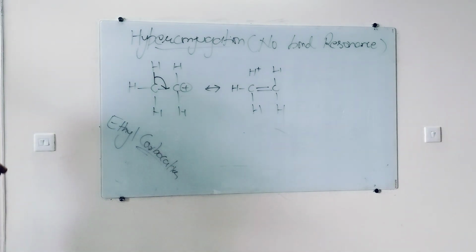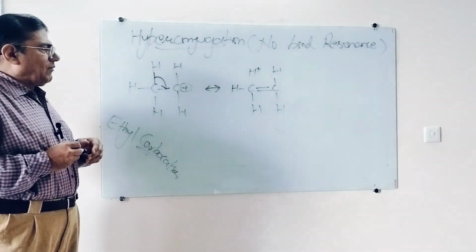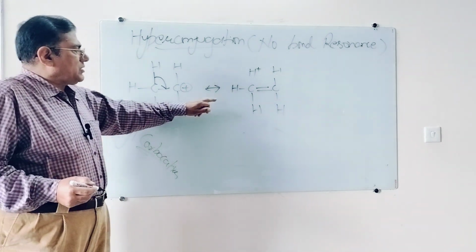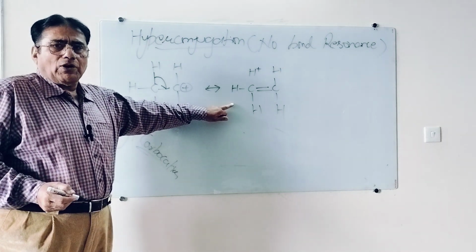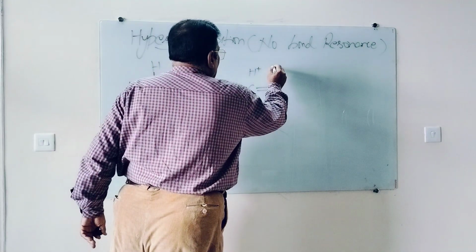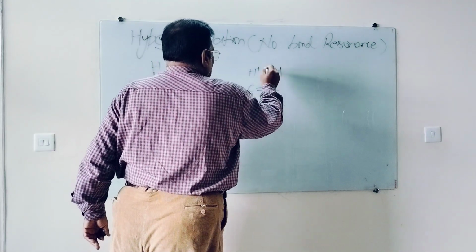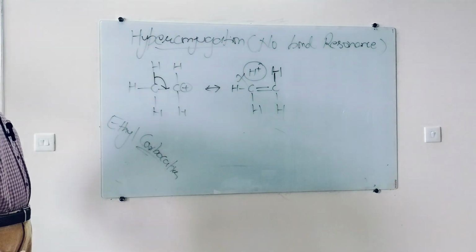In hyperconjugation, sigma electrons participate. Out of these three, every sigma bond will participate one by one. This is one of the hyperconjugative structures. Why did I say no bond resonance? This H plus doesn't have any bond with the remaining species.